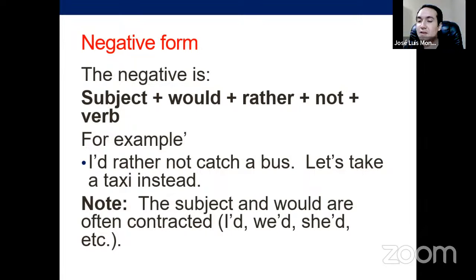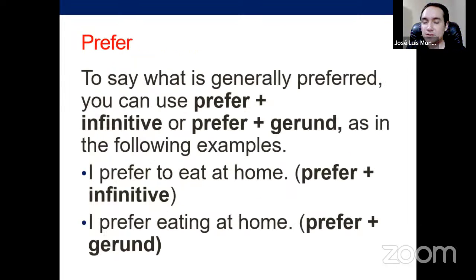And it says the subject and would are often contracted. Oh yeah, this is actual, right? But you say I'd rather, we'd rather, she'd rather, he'd rather, and so on, instead of I would rather, he would rather. In all the cases, we use only would rather. There's no conjugation there because this is a modal. Modals are not conjugated, right? So it is very simple. We use would rather in all the cases, but of course the contraction is going to have a difference in terms of how you pronounce it. And that's would rather.